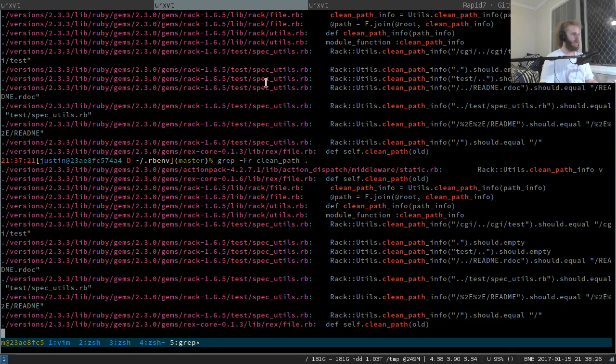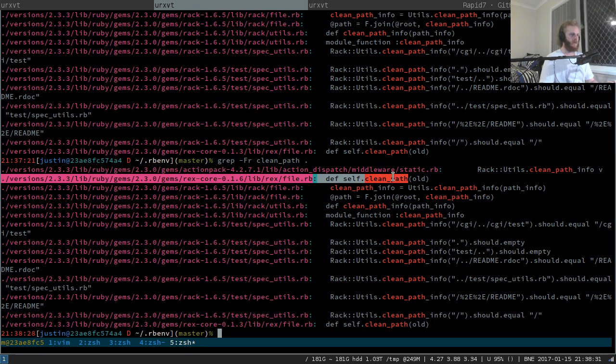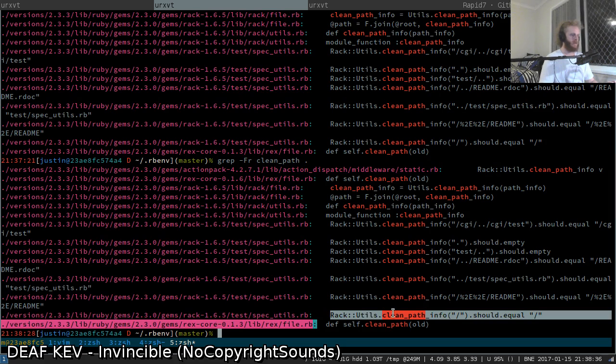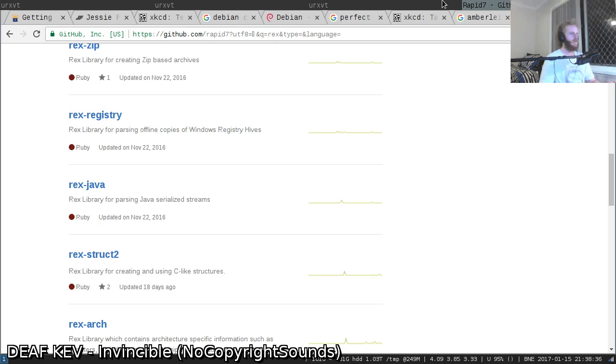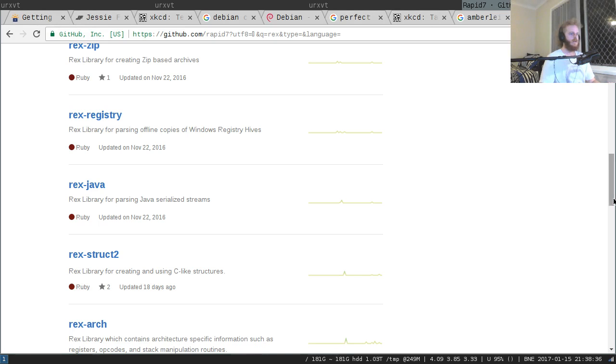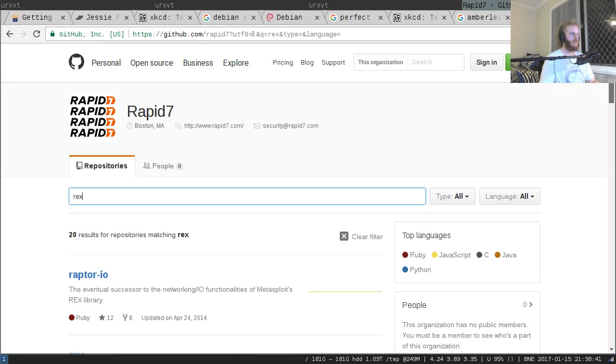So let's redo that grep. So Rex core defines it, that's fine. Rack doesn't matter. An old version of Rex core defines it. I reckon we're out of the woods. I reckon that my pull request.